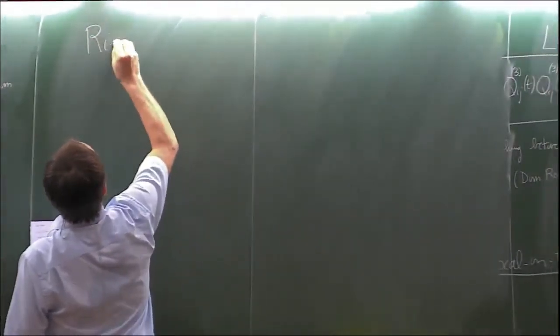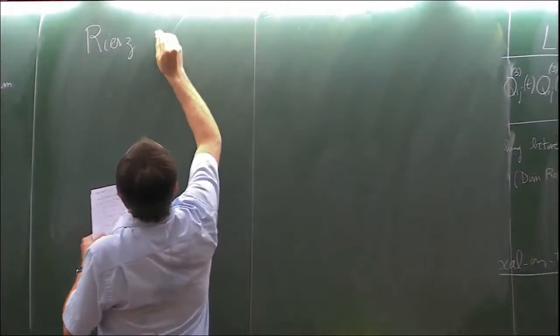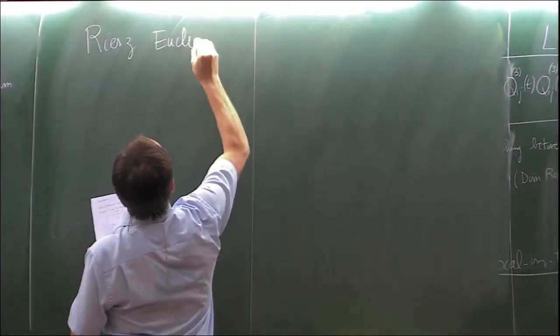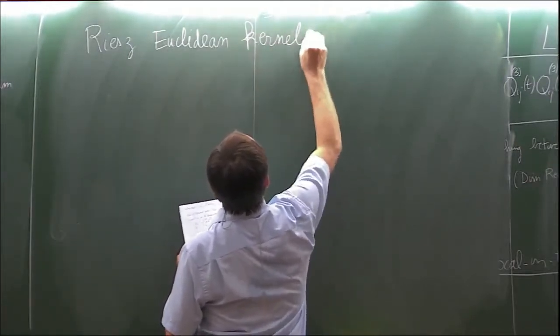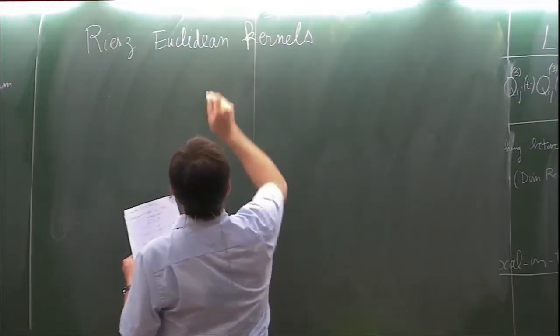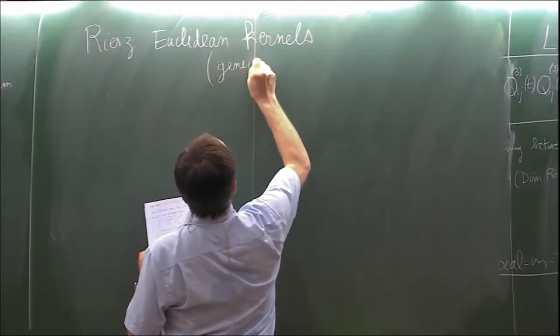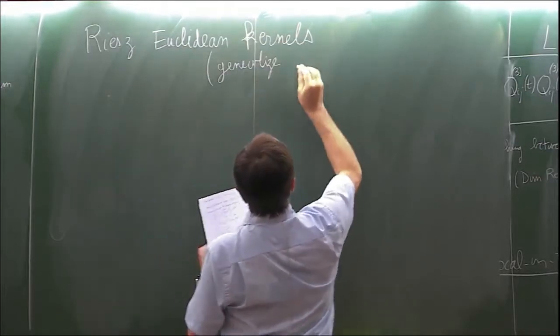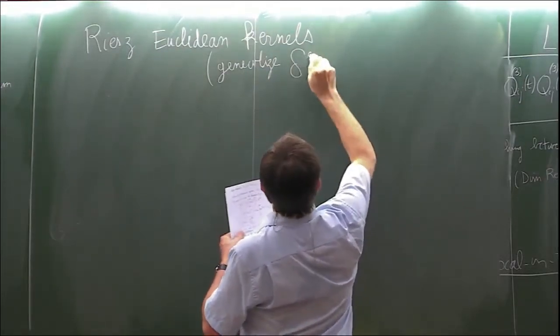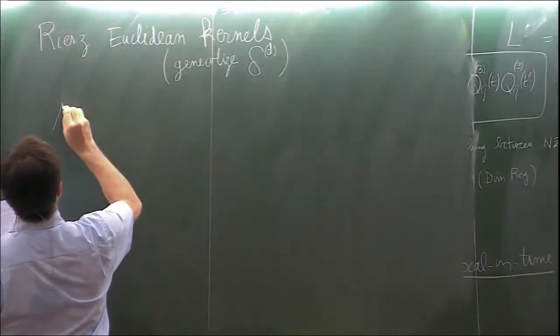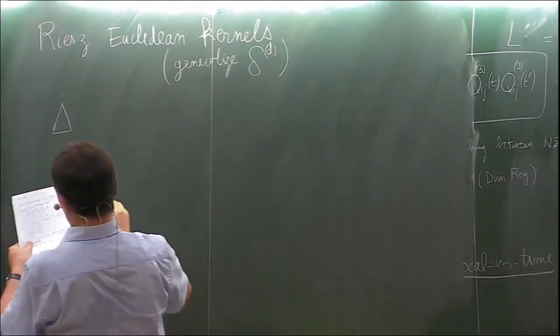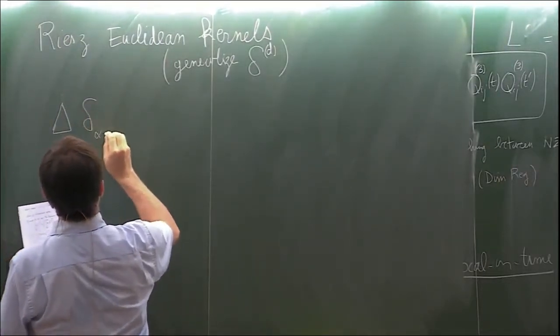This Green's function can be generalized in what are known as the Riesz Euclidean kernels, which generalize the delta function in d dimensions. And these obey some relations that are given by delta alpha plus 2.